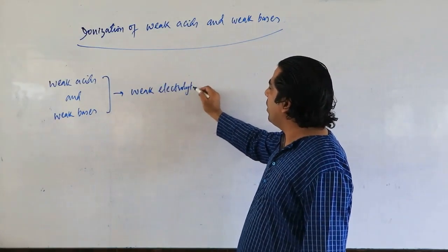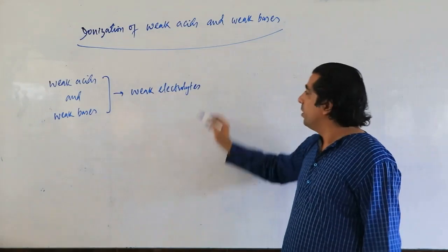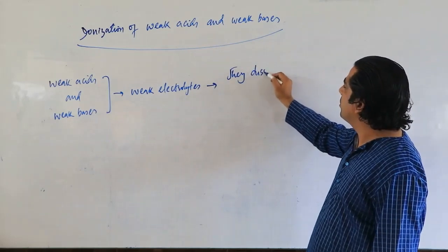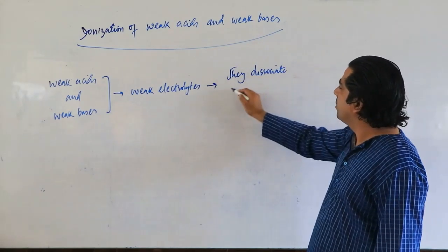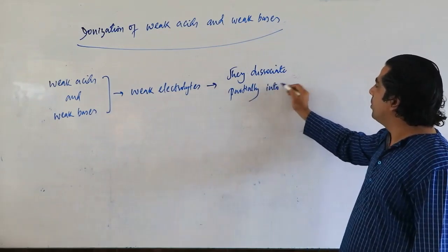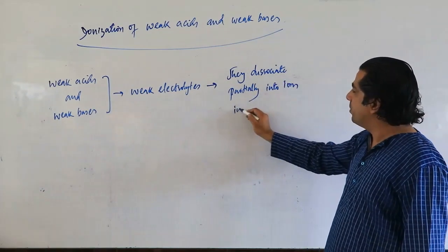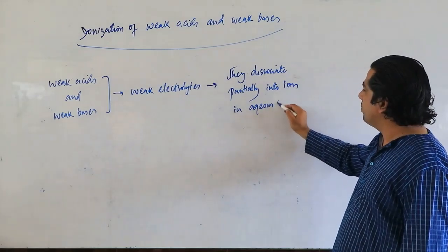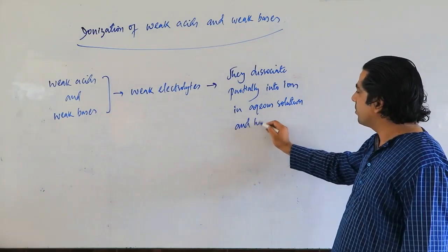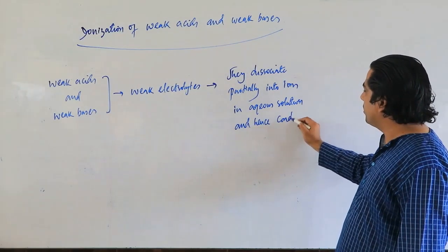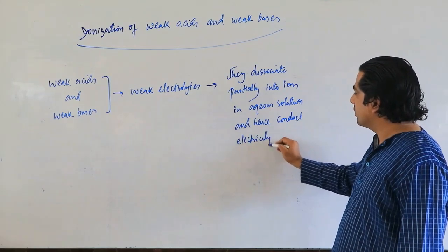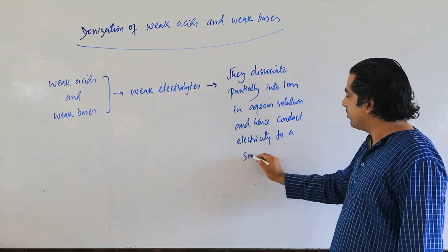And when they are weak electrolytes, as I told you last time, they dissociate partially into ions in aqueous solution, and hence conduct electricity to a small extent.